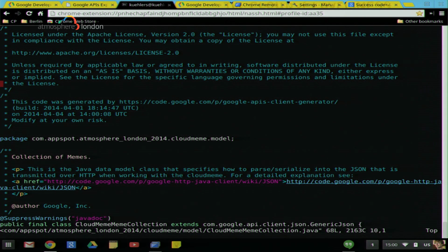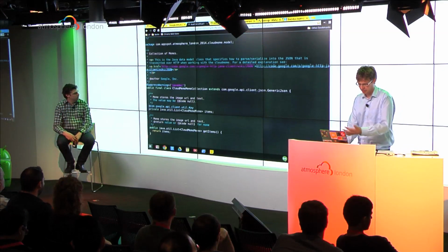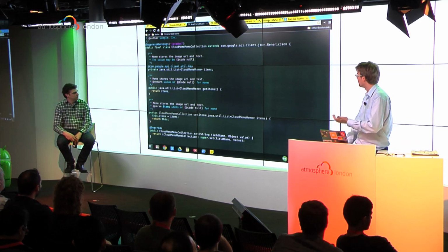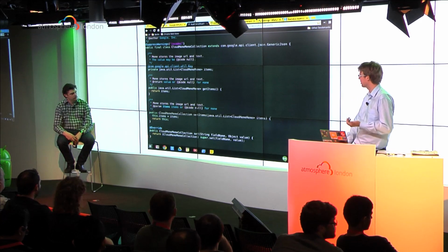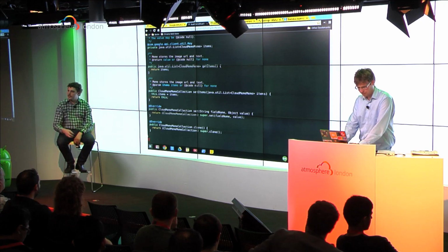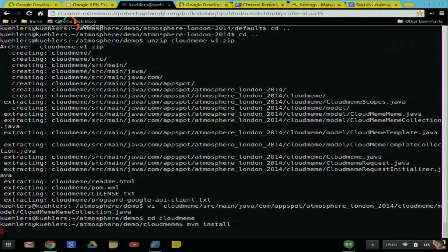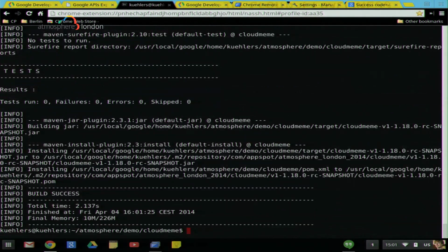OK. So that's basically the abstracted version of the collection of memes, which you can use to refer to from your Android code. And as you can see, everything is abstracted from you. You don't need to care about authorization or serialization, deserialization. It creates the JSON for you, etc. So all you need to do in your Java app is call the getters and setters as if it was local methods. All right. So what I need to do is build this in my local Maven repository. So I do a Maven install. That succeeded? All right, that's great.